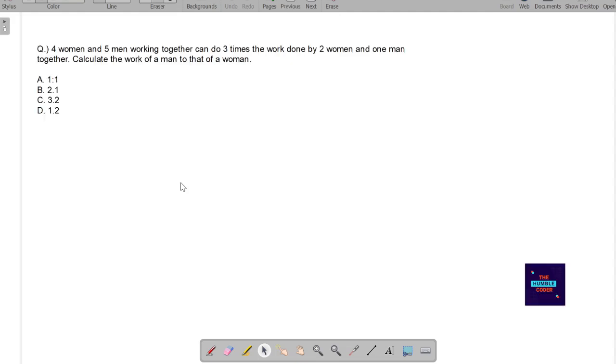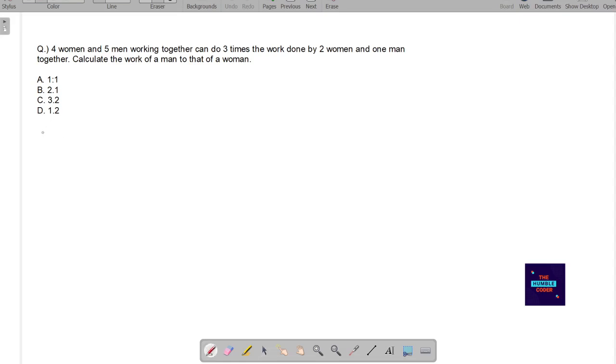So our first question is: four women and five men working together can do three times the work done by two women and one man together. Calculate the ratio of the work of a man to that of a woman. So basically, in this type of question, what we have to do is first take the data that is given to us.